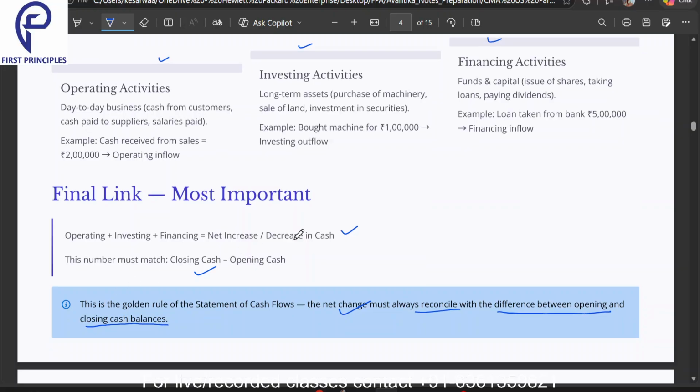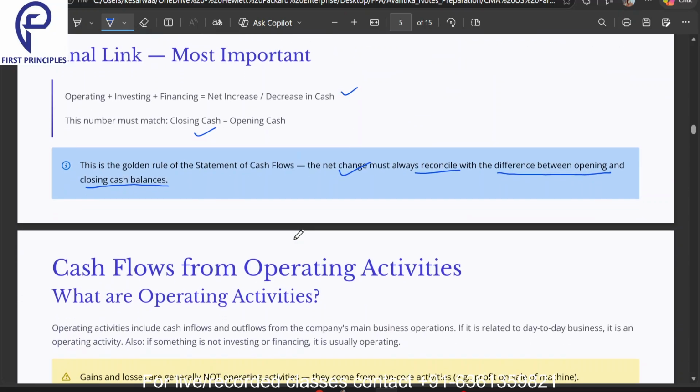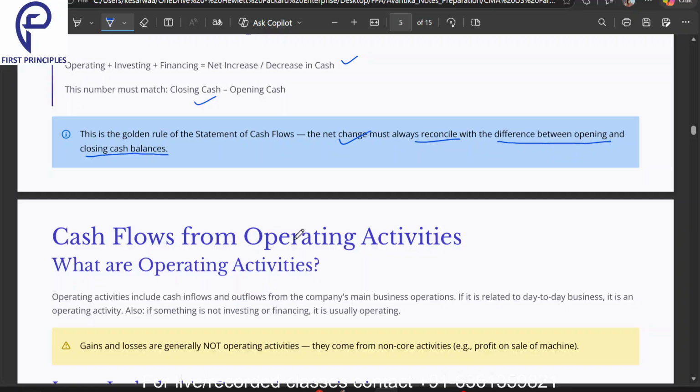Okay, now we are done with the first 4 major slides of this chapter. I will cover the remaining topics, the cash flow from operating, investing and financing activities and more, in the next video.